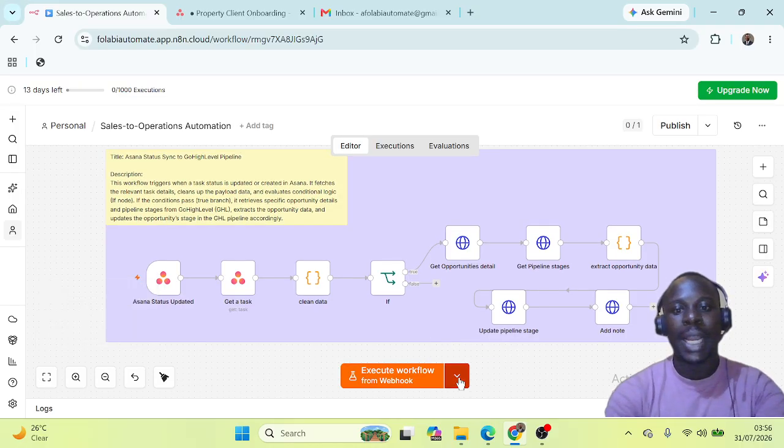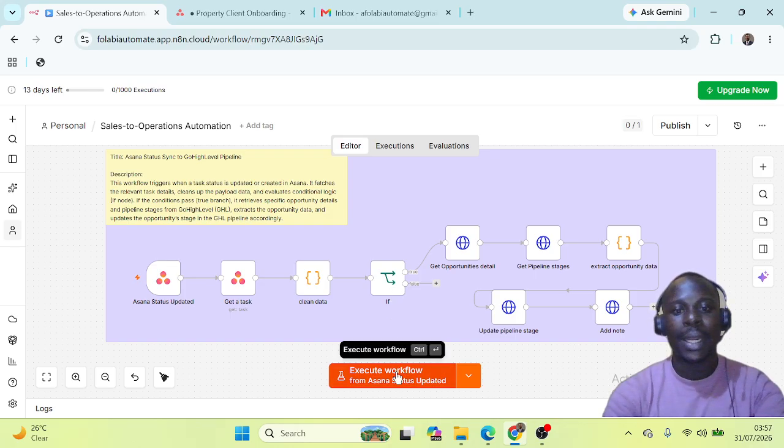I trigger this from any update that is made in Asana. Then it will get the tags, clean them up, so we have to get the right tags. We'll be working with the contact ID from Go High Level.